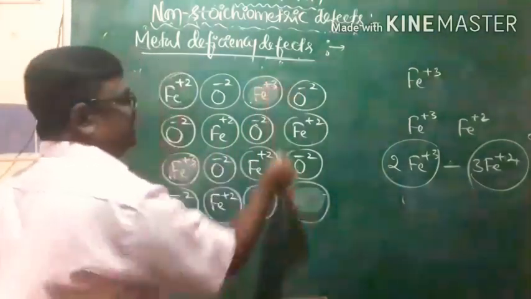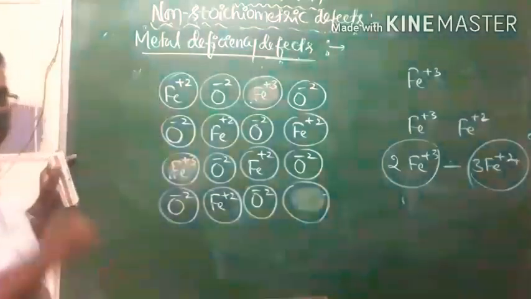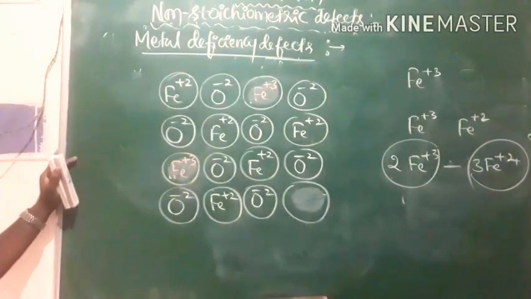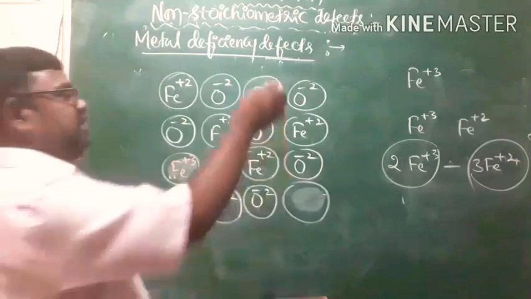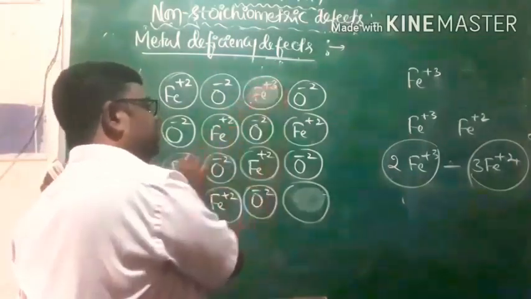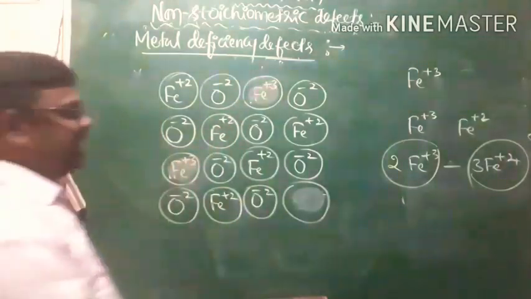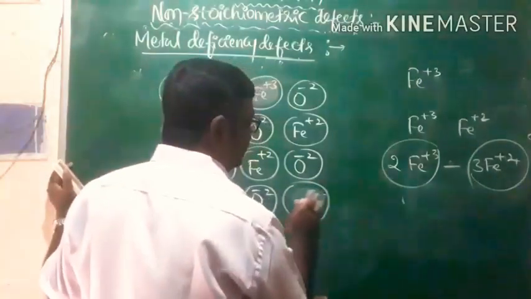Now we have maintained electrical neutrality. I removed 3 Fe2+ ions, that means I removed plus 6 charges. Those plus 6 charges are balanced by 2 Fe3+ ions, and the remaining one will be vacant. One vacant site is created.